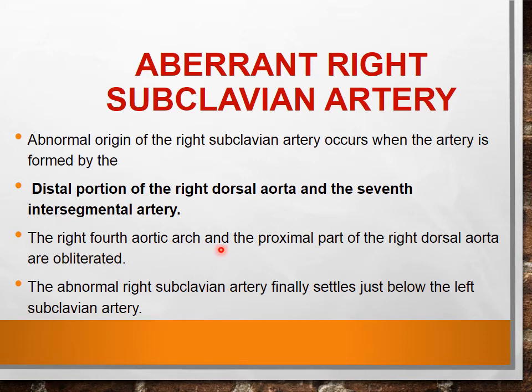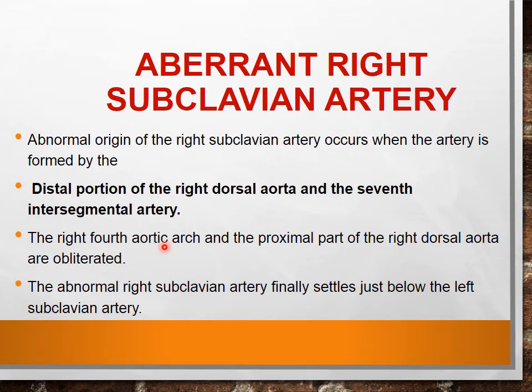Then the right fourth aortic arch and the proximal part of the dorsal aorta are obliterated. So actually the distal portion of right fourth arch and the right dorsal aorta make up the right subclavian artery. As you know, on the right side, what is going to happen?